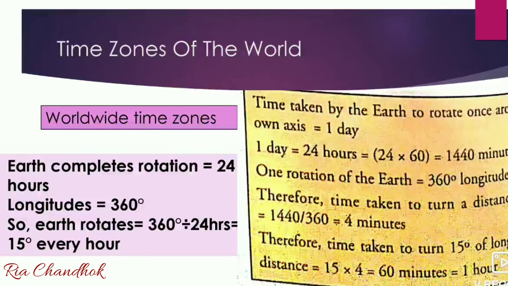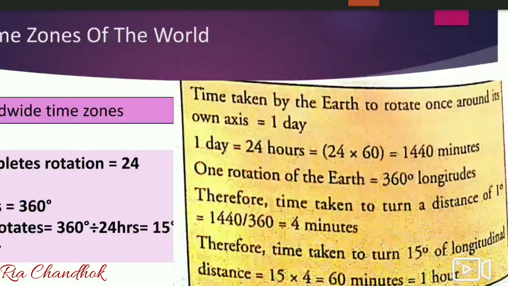Now let us see how much time is taken by the earth to turn 15 degrees of longitudinal distance. We know that the earth takes 1 day or 24 hours to complete one rotation. A day has 24 hours, and if we convert the hours into minutes, a day has 1440 minutes.